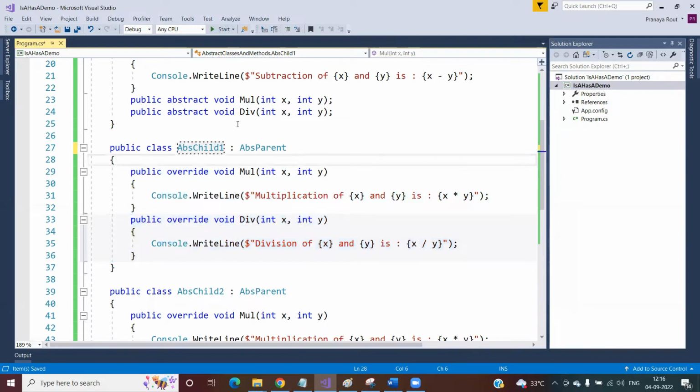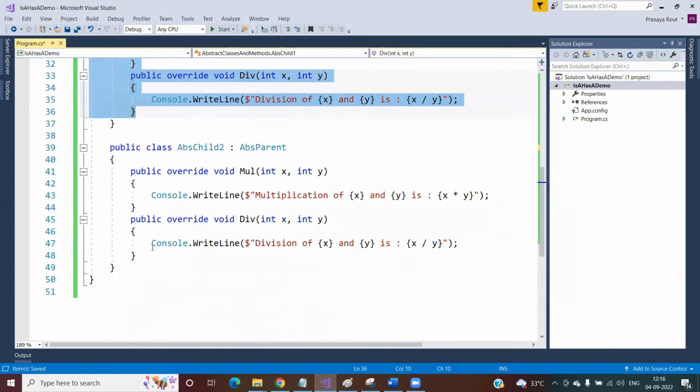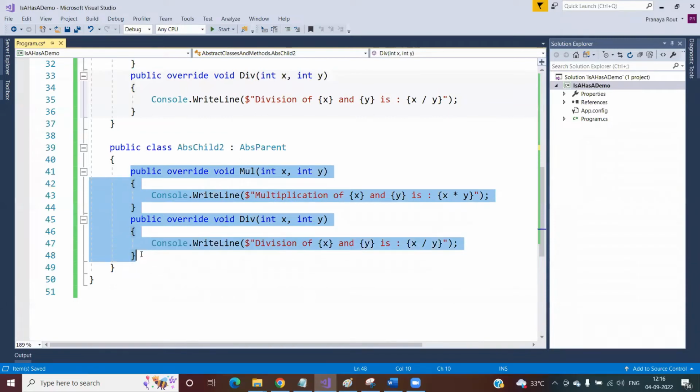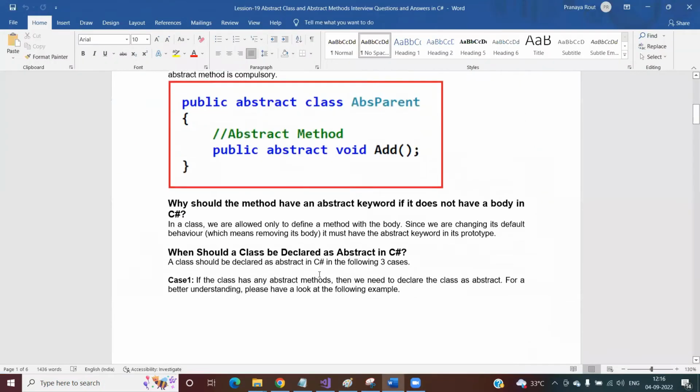And while providing the implementation, it is mandatory to use the override keyword. That means we are overriding these two methods inside the child classes. So this is the overriding of the small and deep methods of the abstract parent class. And this is the overriding of the small and deep methods of the parent class in another child class. This is what an abstract method is.